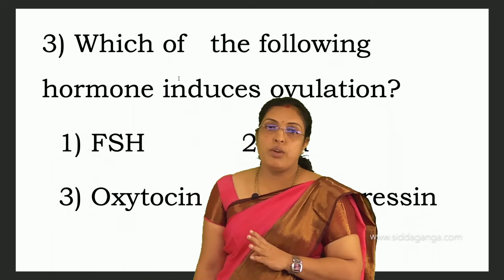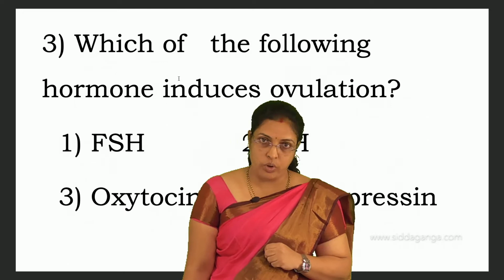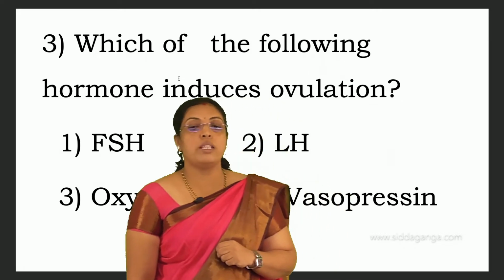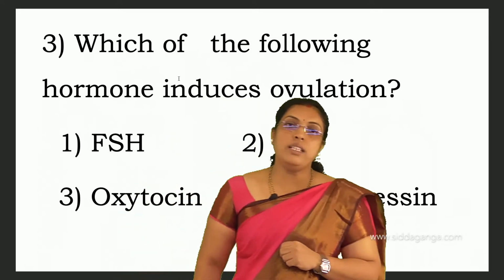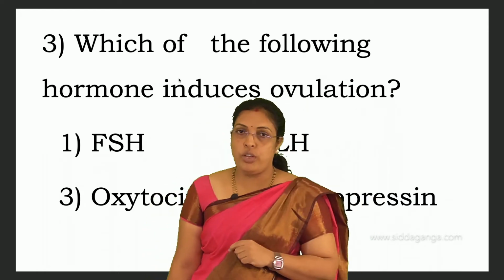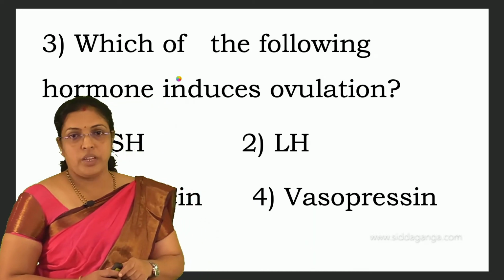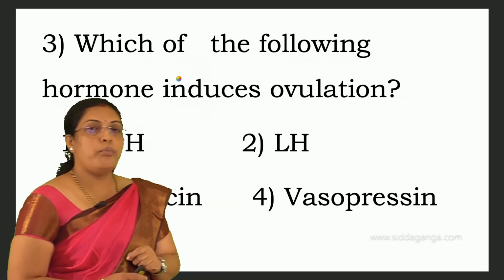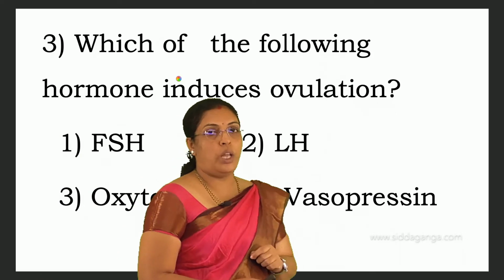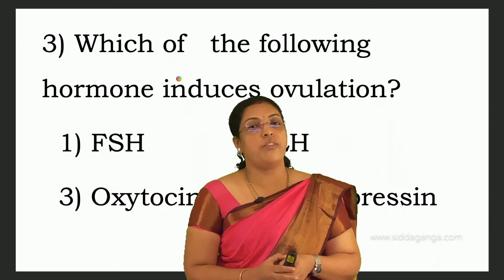First option is follicle stimulating hormone, second luteinizing hormone, third oxytocin, fourth vasopressin. Follicle stimulating hormone stimulates primary follicles to become a matured Graafian follicle, whereas luteinizing hormone induces ovulation. How does it induce ovulation? By rupturing the Graafian follicle.